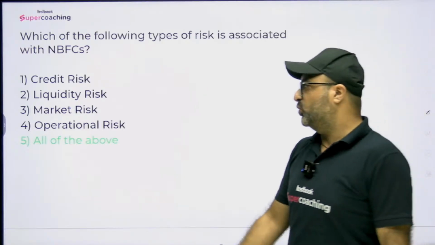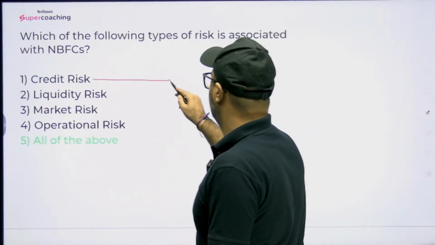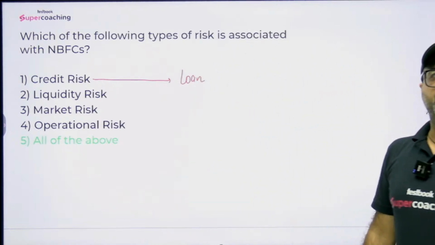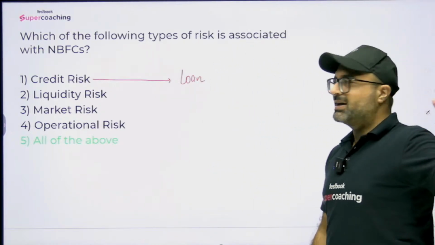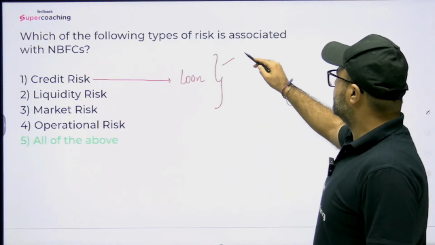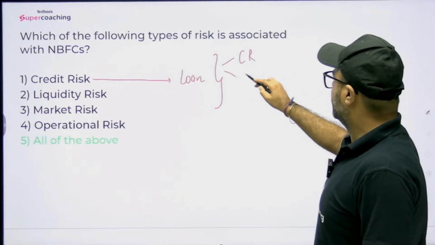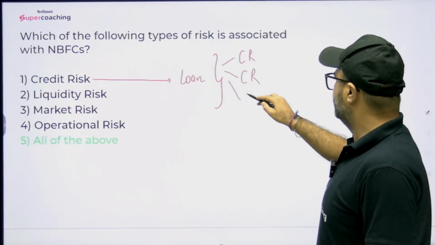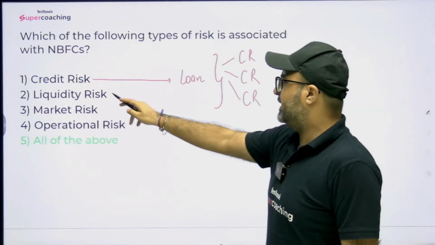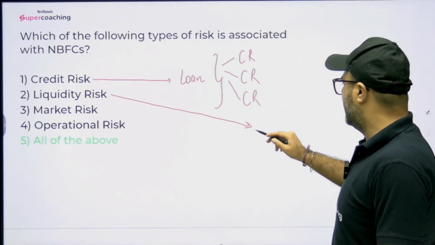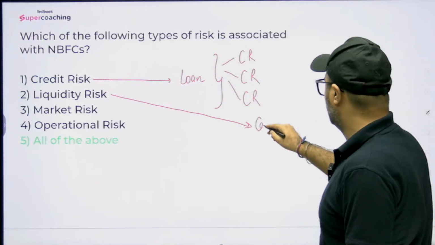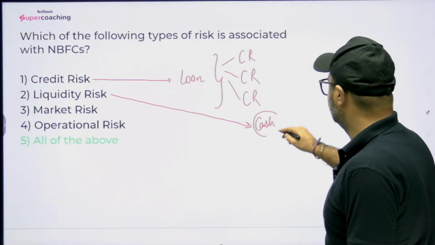Now, if you don't know what is credit risk, it means if you have borrowed a loan, but the borrower does not pay back the loan, then we call it credit risk. This credit risk is further categorized as counterparty risk, concentration risk, and even termed as country risk depending upon the different aspects. In case of liquidity risk, it basically means when an organization does not possess the adequate amount of cash so that they can service their day-to-day operation.